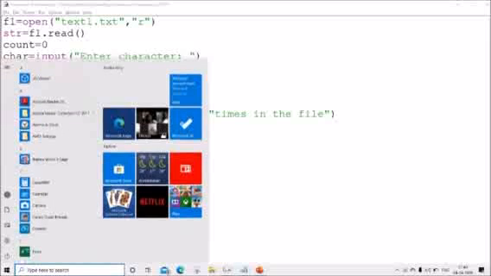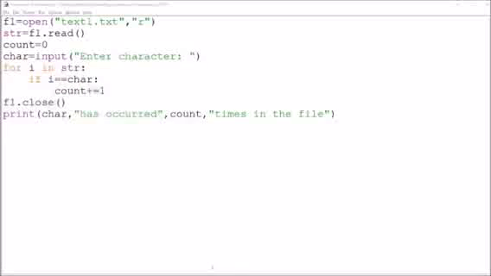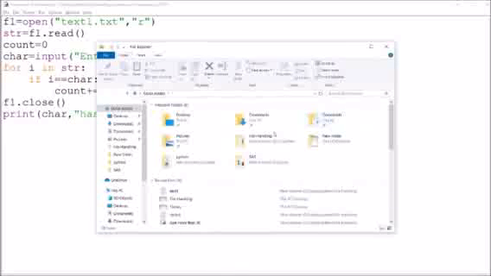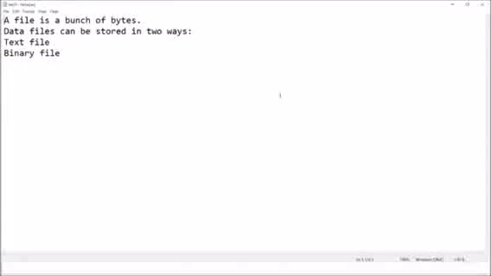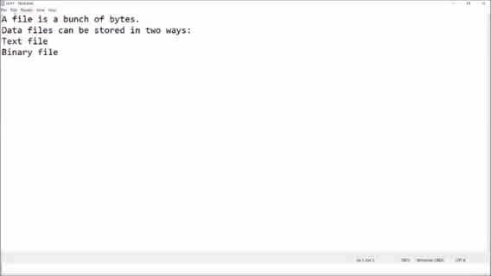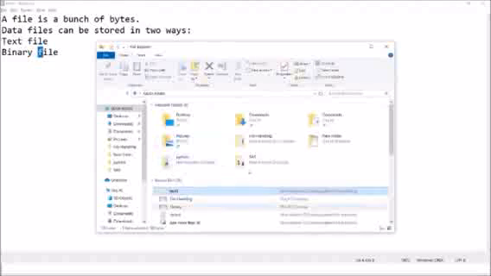First of all, I'll show you the file. Same file, text1.txt. You can see here, this is the file. Suppose I'll enter F. So how many F are there? 1, 2, 3, 4 and 5. So we'll see now.